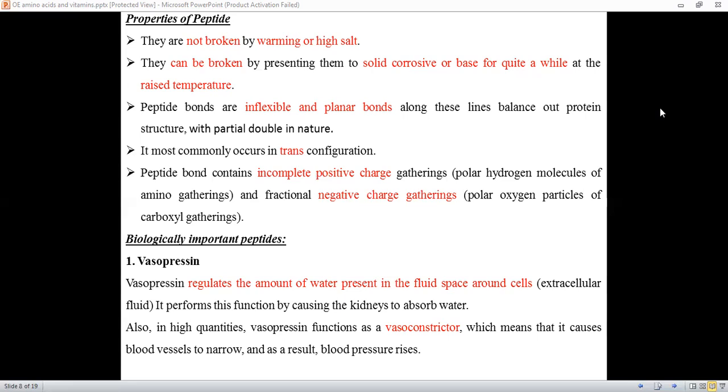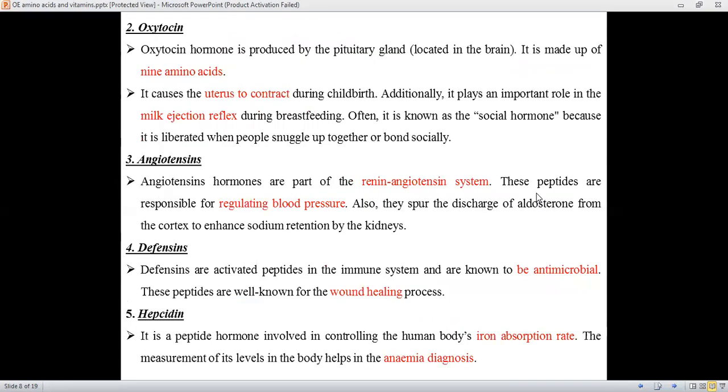So we'll start with vasopressin. Vasopressin regulates the amount of water which is present in the fluid around the cell, that is extracellular fluid. It performs this function by causing the kidneys to absorb water. Also in high quantities, vasopressin functions as a vasoconstrictor, which means that it causes the blood vessels to narrow, and as a result, the blood pressure rises.